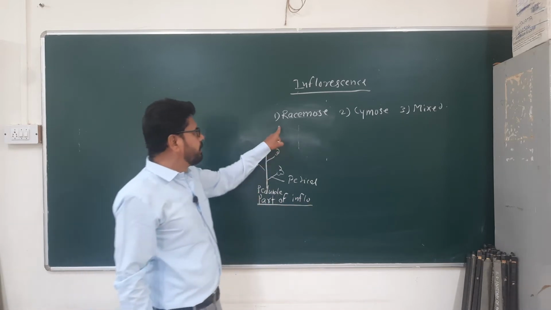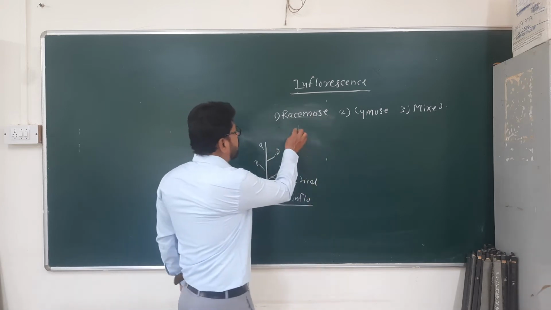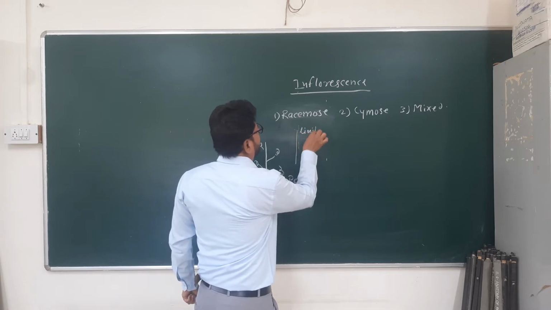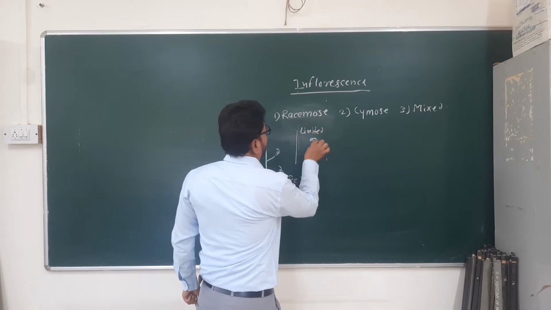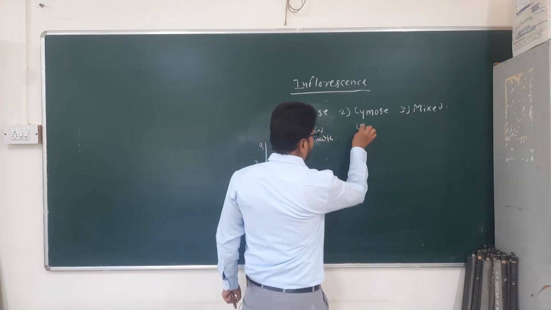Then the difference between racemose and cymose inflorescence. Racemose inflorescence has unlimited growth, and cymose inflorescence has limited growth.